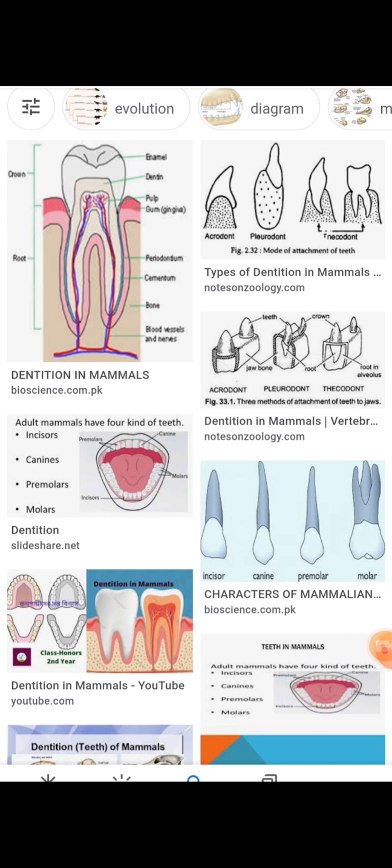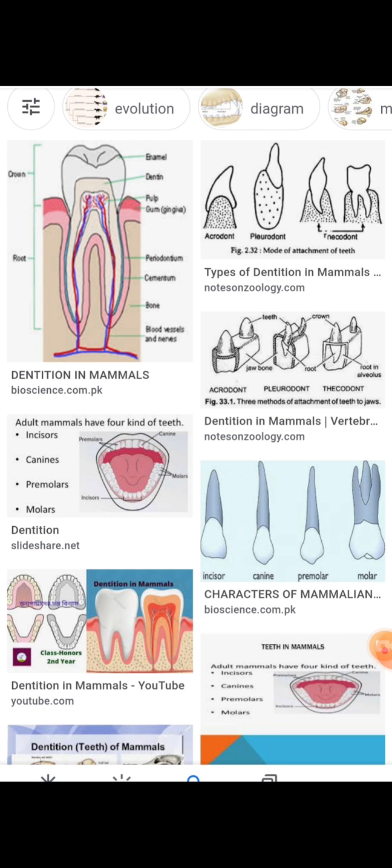Some of the dental formulas I would like to explain here. I have already explained the dental formula: number of teeth on one half of the upper jaw, number of teeth on one half of the lower jaw. And the development of a tooth and origin and evolution of teeth, we have to see. Mainly, how the teeth develop.